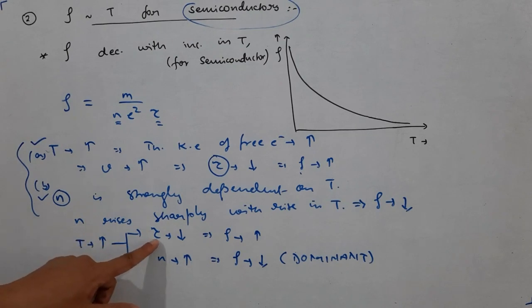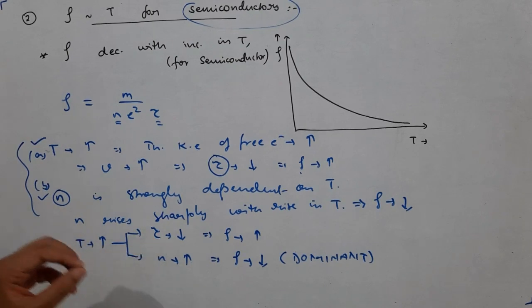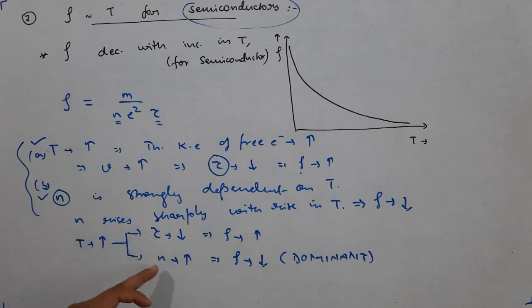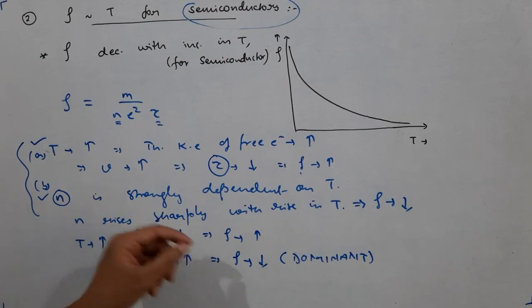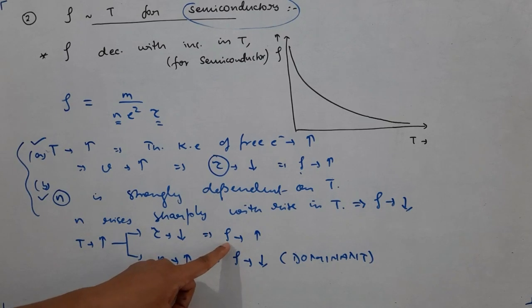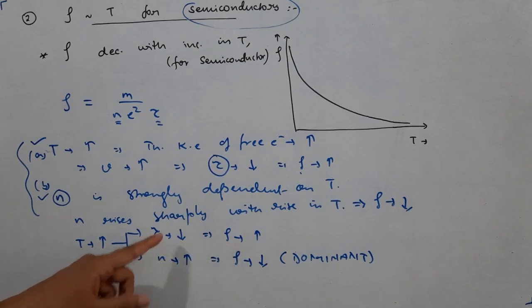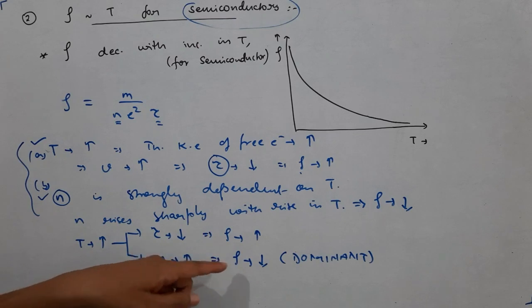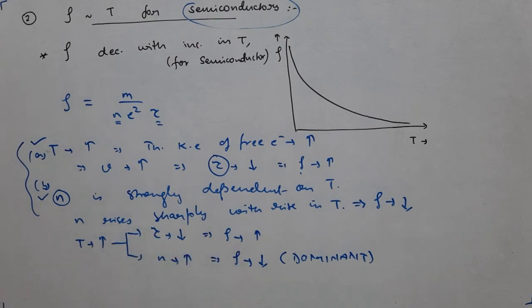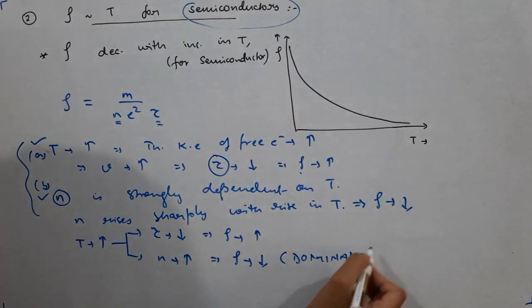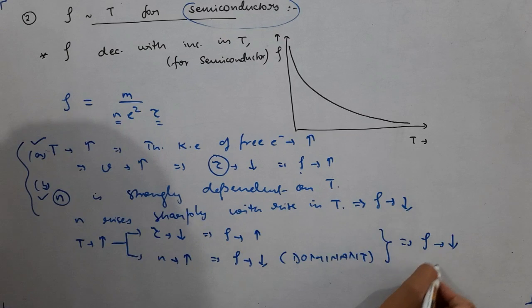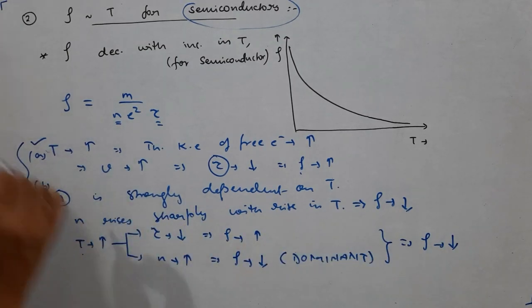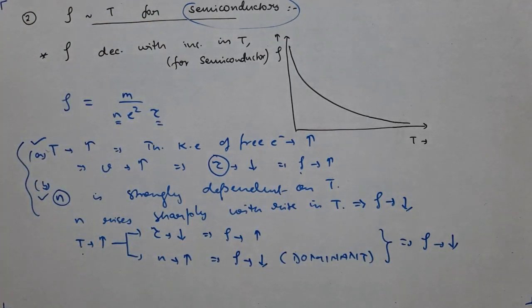So the tau factor was important there. But here, apart from tau, n also plays its role. So whatever increase should take place in the value of resistivity due to the tau factor, more than that, the resistivity decreases due to the increase in n. And that explains the net effect. If this is the dominating factor, what will be the net effect? The net effect will be that the resistivity will decrease if temperature is increased.